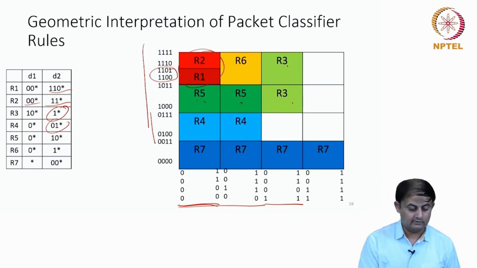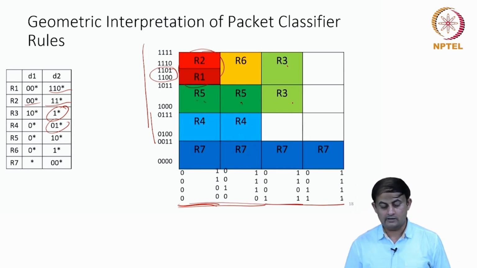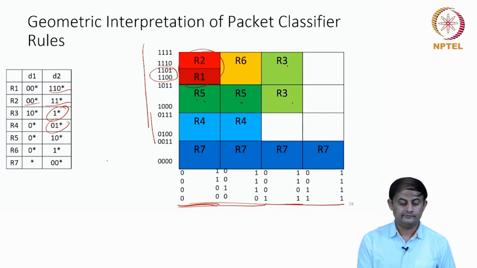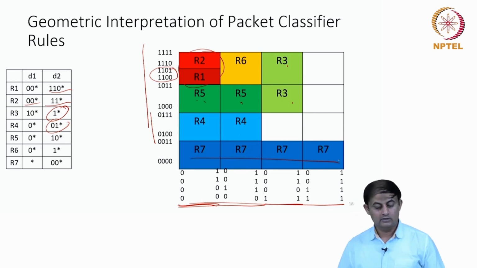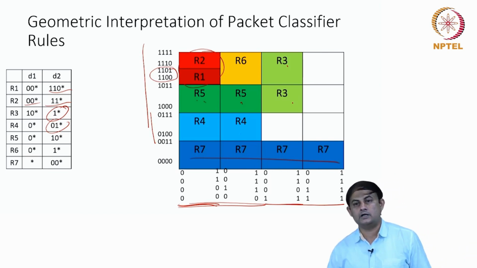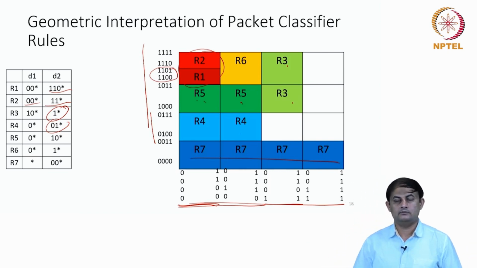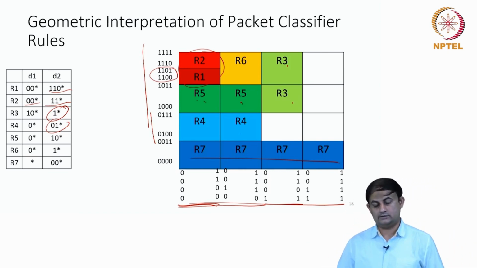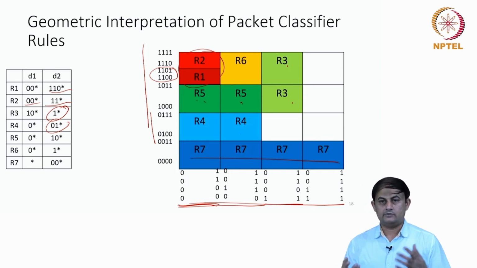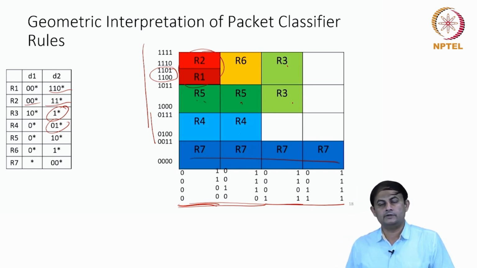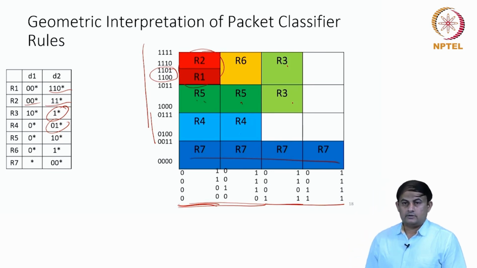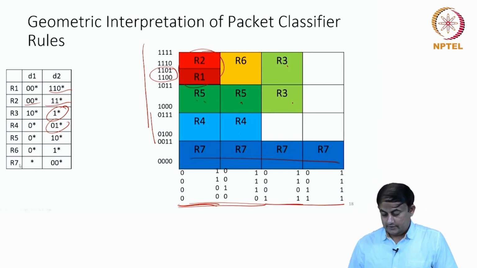And for R7, this is the star, entire range, and then the y-axis is 0, 0 star. So these entire four boxes are labeled with the classifier rule R7. So that's how you build the geometric interpretation for the classifier. That is one kind of interpretation that you can bring.